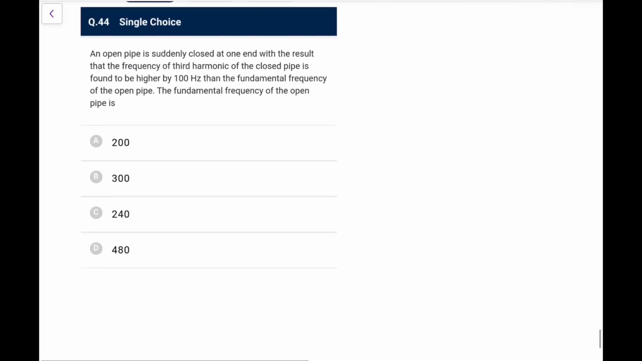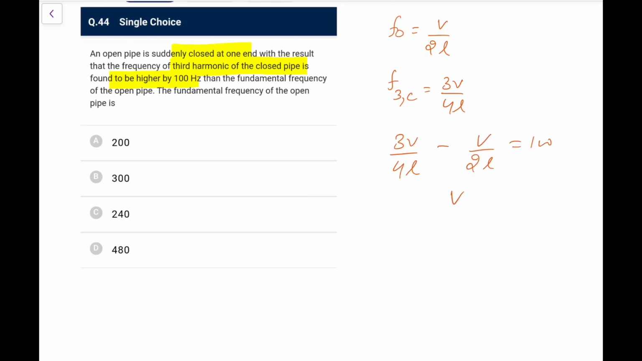Next, an open pipe is suddenly closed at one end with the result that the frequency of the third harmonic of the closed pipe is found to be higher by 100 Hz than the fundamental frequency of the open pipe. The fundamental of the open pipe, we know, is equal to V by 2L. Now it is closed, and the third harmonic of the closed one, F3 of closed, would be 3V by 4L. And the difference is 3V by 4L minus V by 2L is 100. So V by 4L is 100. That means V by 2L, the fundamental frequency of open, would be equal to 200 Hz.